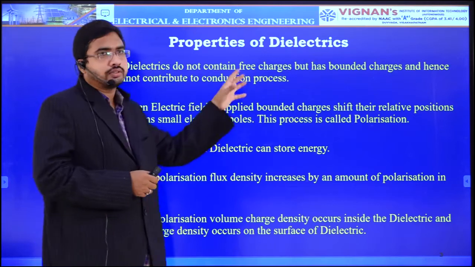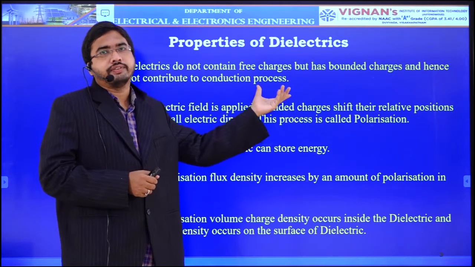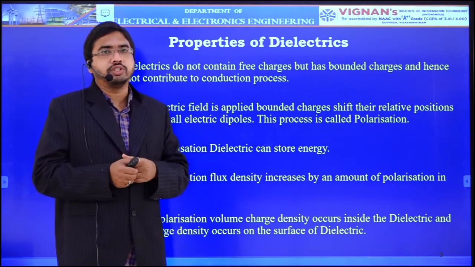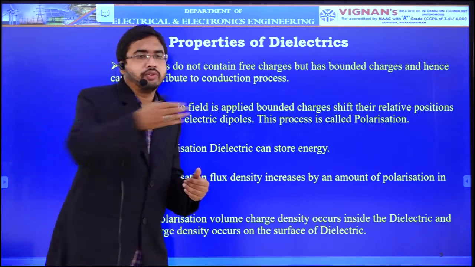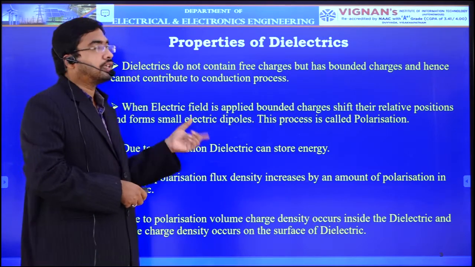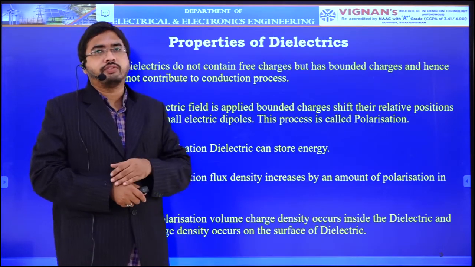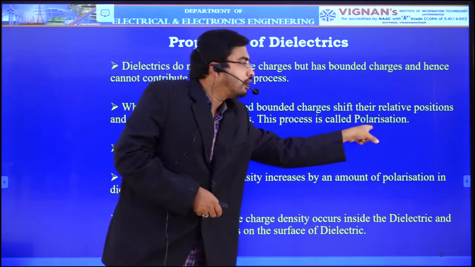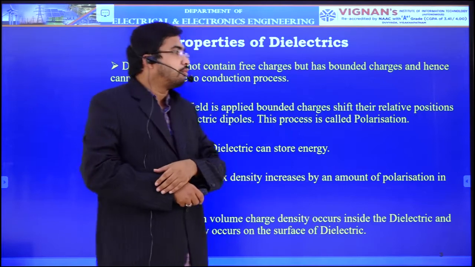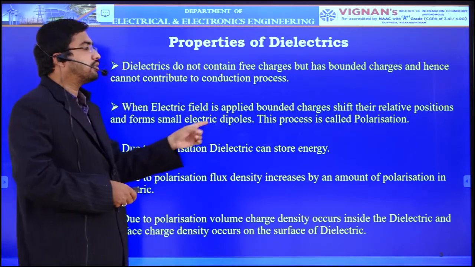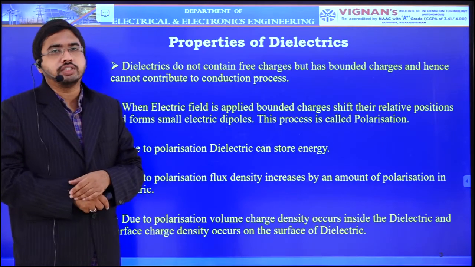Here, during the application of an external electric field to the dielectric, when the charges shift from their positions, positive charges will move in this direction and negative charges will move in the opposite direction. During that process, dipoles will be formed. The formation of dipoles in a dielectric is called polarization. Due to this polarization only, a dielectric is also able to store some energy inside it.